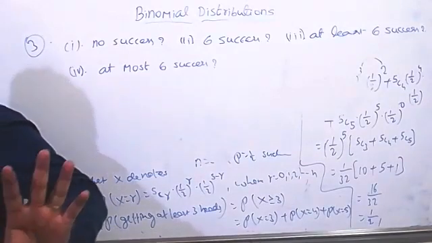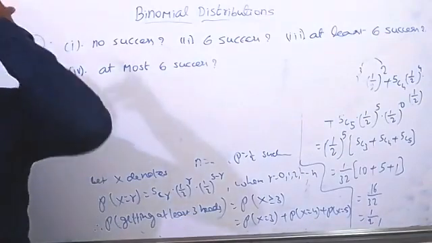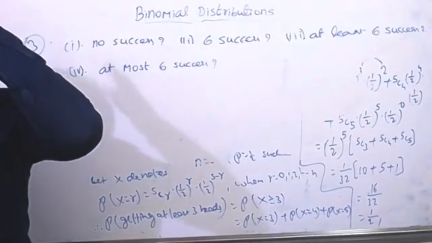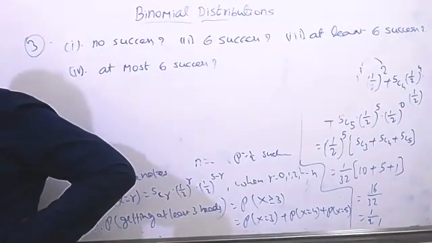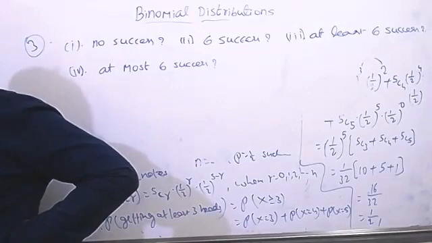Because for the sum, compulsorily we have to take a pair of dice only. That's why getting a total of 7 in a single throw of a pair of dice.